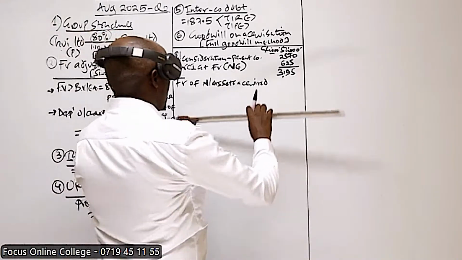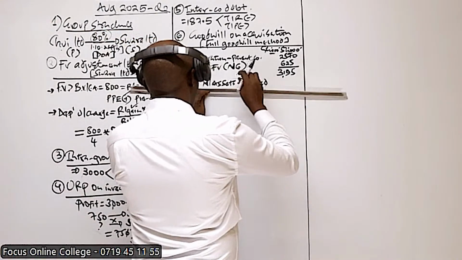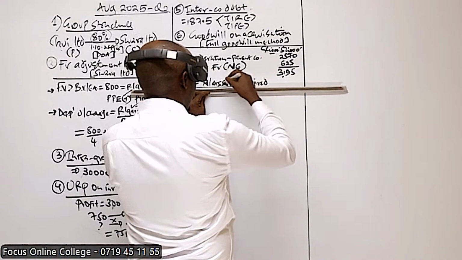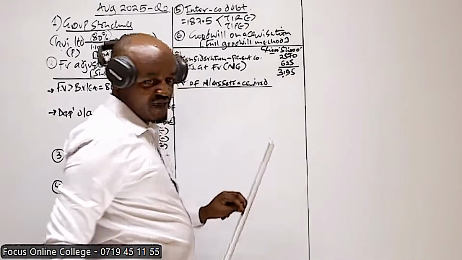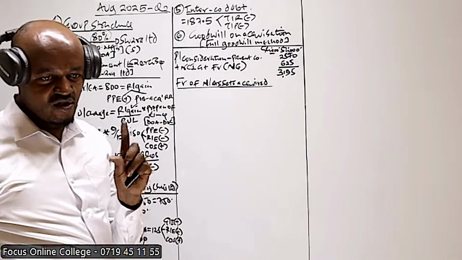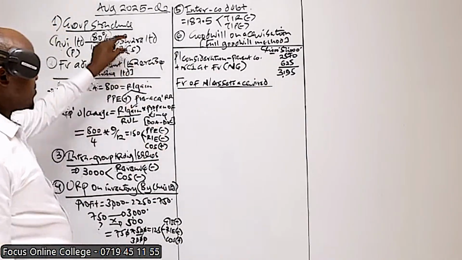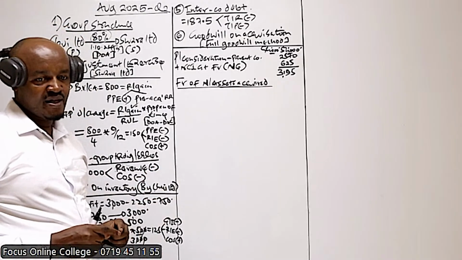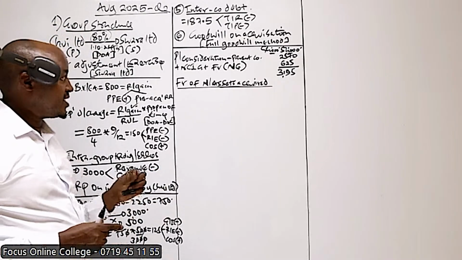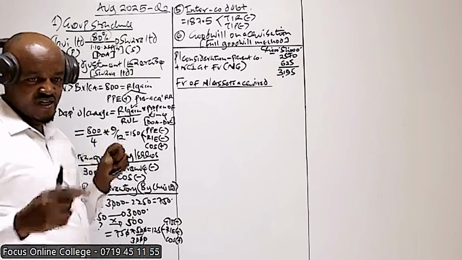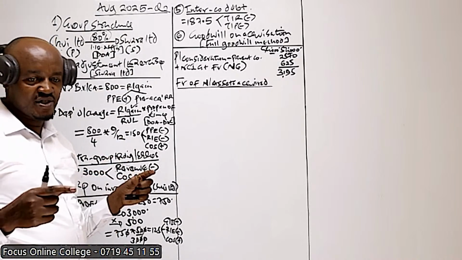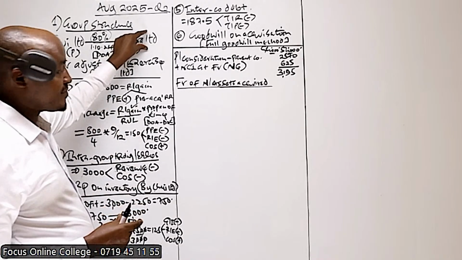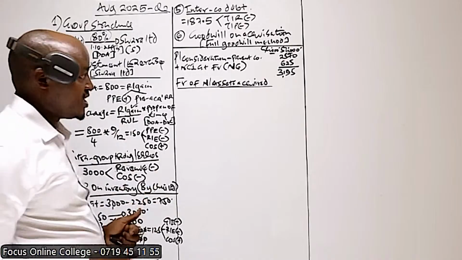So here, what you have to do is compute what was the fair value of the subsidiary company's net assets on the date of acquisition. On the date this company was acquired, what was the fair value of its net assets? And we said we compute that by taking this company's ordinary share capital plus pre-acquisition reserves. Pre-acquisition reserves are what the subsidiary company was having on the date of acquisition.